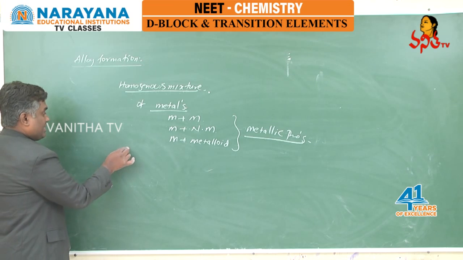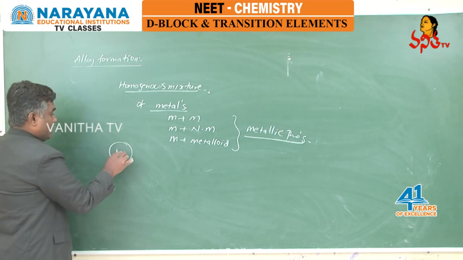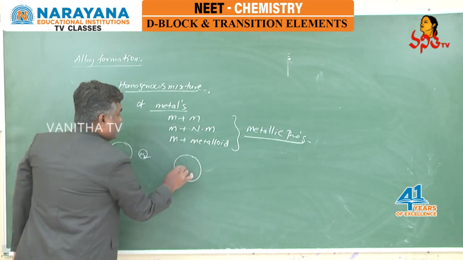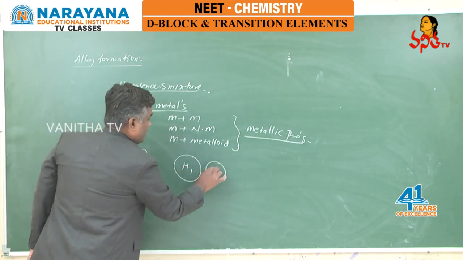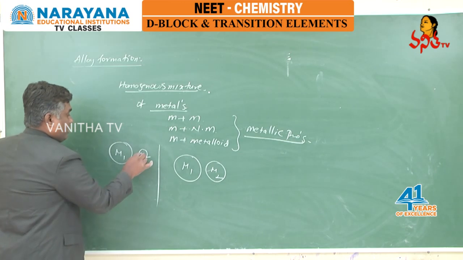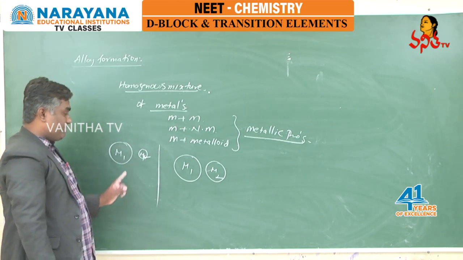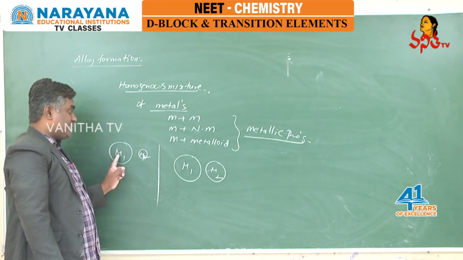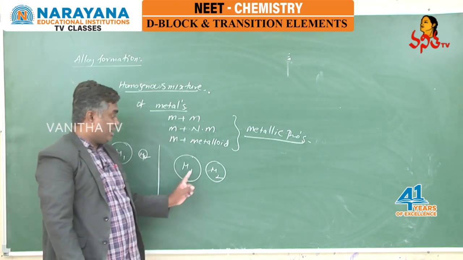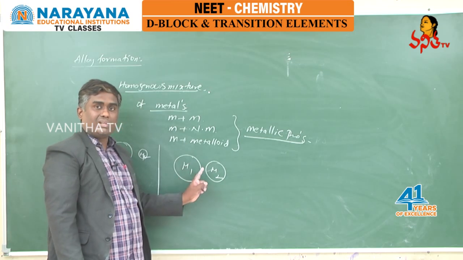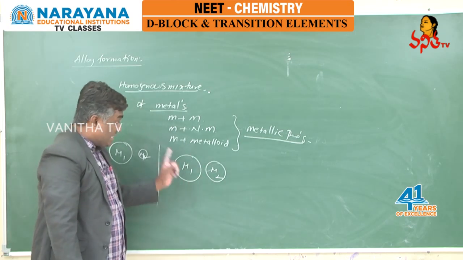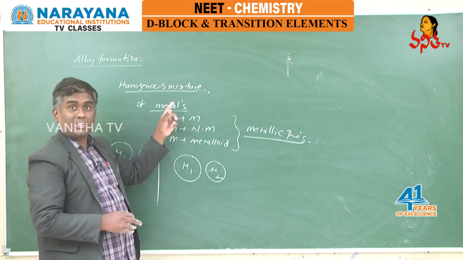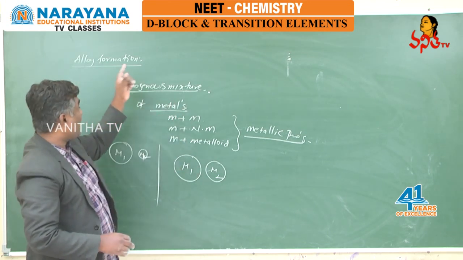But the thing is, see this. This is metal atom 1, this is metal atom 2, this is metal atom 1, this is metal atom 2. If you see the first combination and the second combination, in the first case there is a large difference between the sizes of the two metal atoms, and here in the second case the size difference is very less. When the size difference is less, then only they can form a homogeneous mixture, then only it results in the formation of alloy.